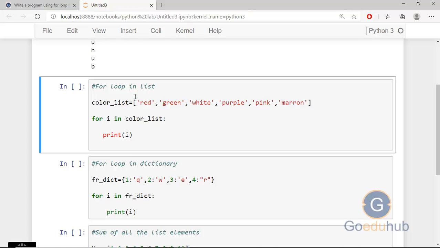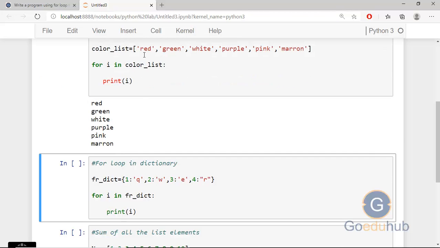Similarly, if you want to traverse list items, then you can take a list. Here we are taking a list of colors. color_list is equal to red, green, white, purple, pink and maroon. And then the same loop we can write like this: for i in color_list, and then I can print i, and it is traversing each and every element.